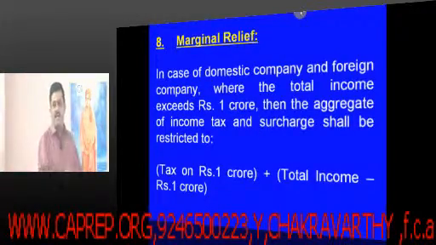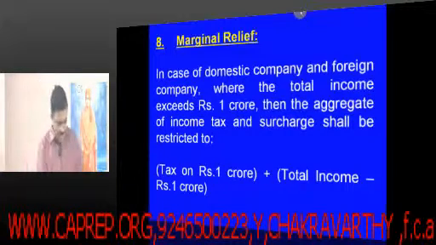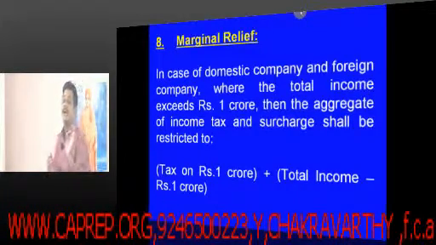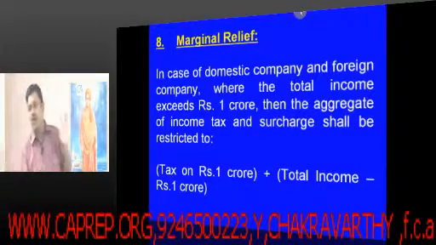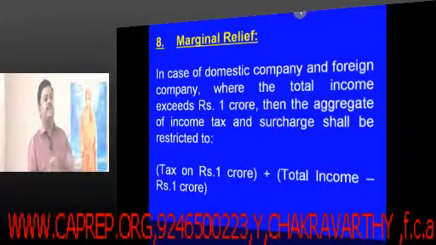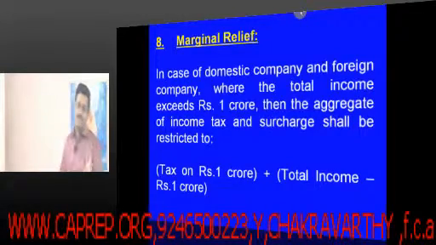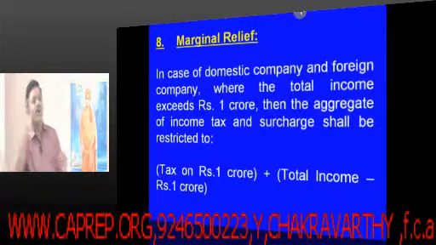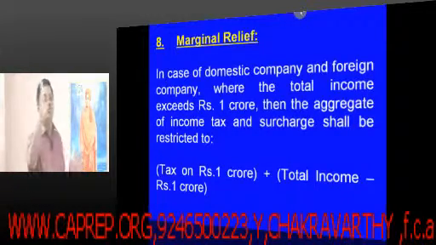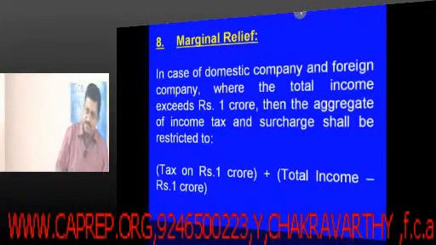What kind of marginal relief is it? See, company SCs, what I told, if their total income exceeds 1 crore, then they are liable for the surcharge. Domestic companies are liable for 5% surcharge, and foreign companies are liable for 2% surcharge.